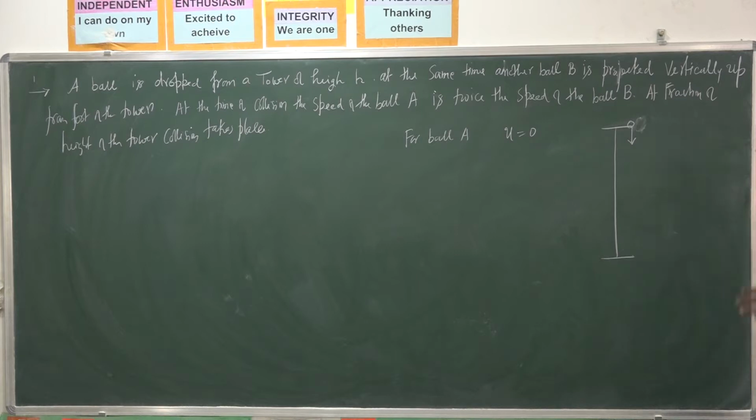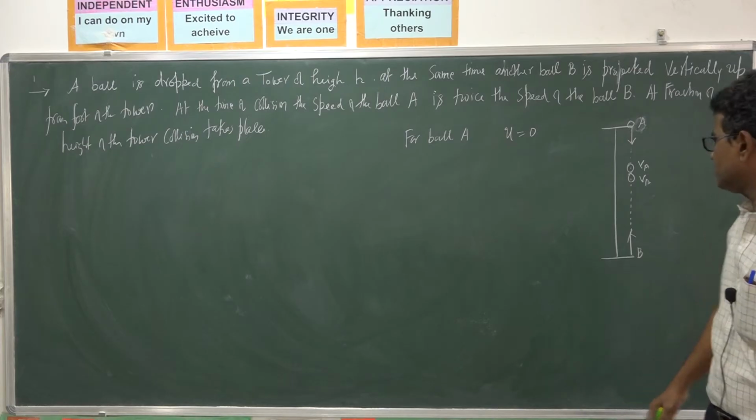At the same time, ball B is projected vertically up. So at a certain point of time they collide. They are in the same vertical plane, let us assume. At the time of collision, the speed of ball A is twice the speed of ball B. That is the given information.